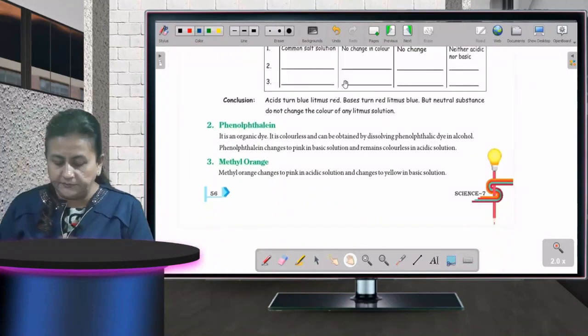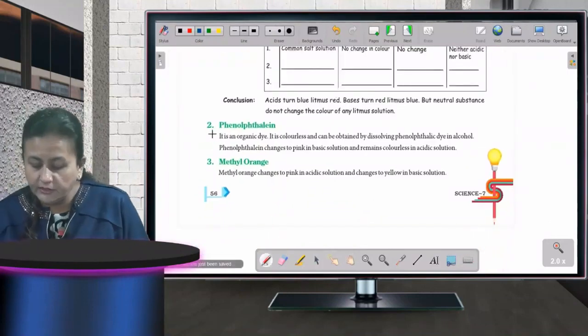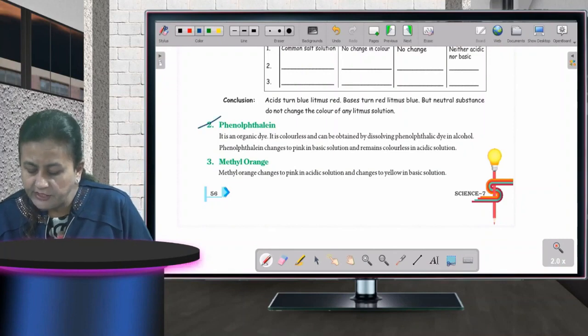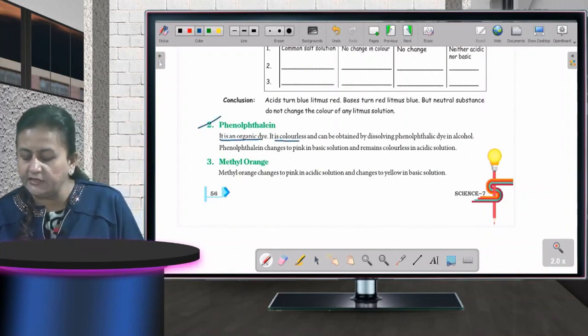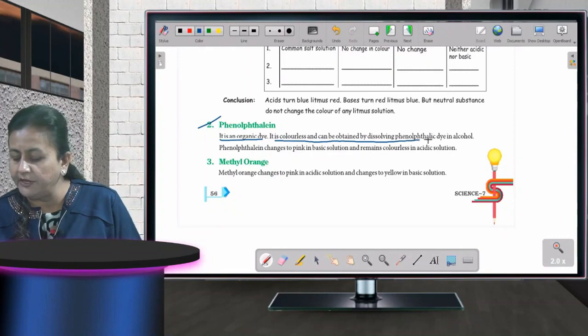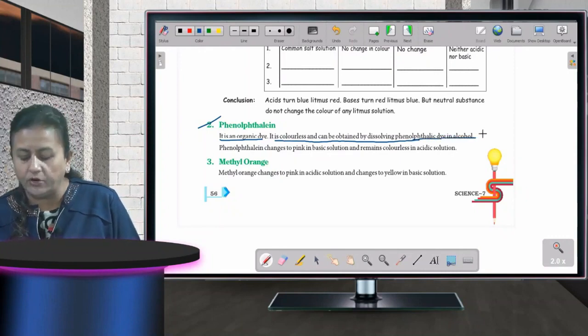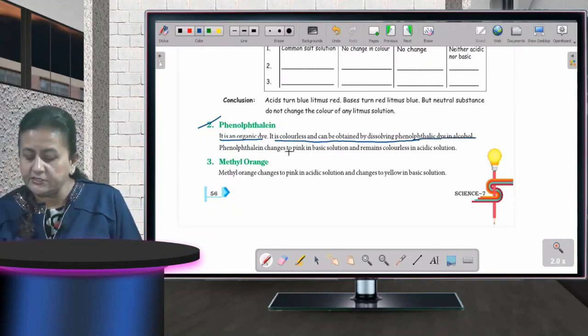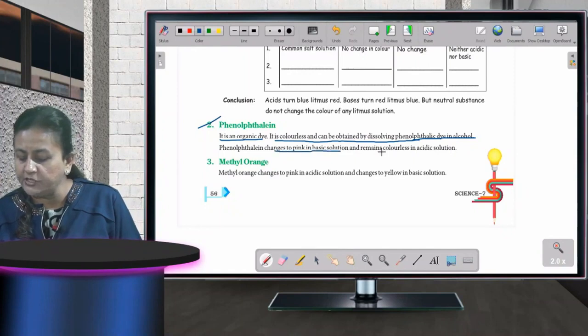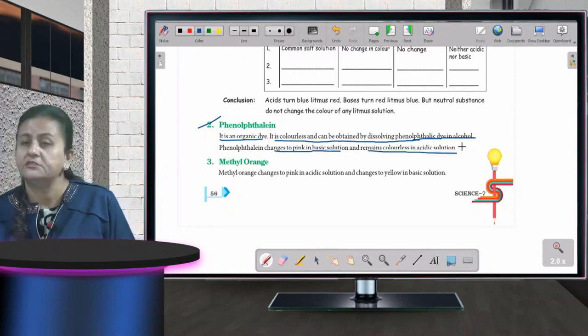The next one is phenolphthalein. It is an organic dye. It is colorless and can be obtained by dissolving phenolphthalein dye in alcohol. It changes to pink in basic solution and remains colorless in acidic solution.